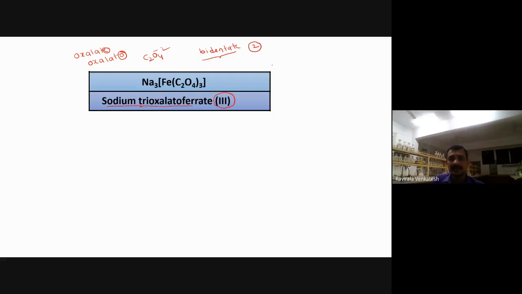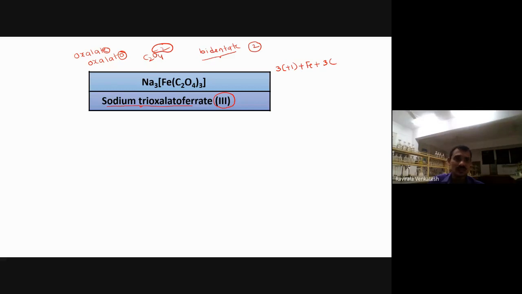Very simple. Again, 3 sodiums are there, so 3 into plus 1, because of first group element, the charge of the sodium will be plus 1. Plus 2. We are calculating for iron, put iron there like that. Now here, the ligand is what actually? C2O4 minus 2. The charge of C2O4 is minus 2 only. So how many are there actually?